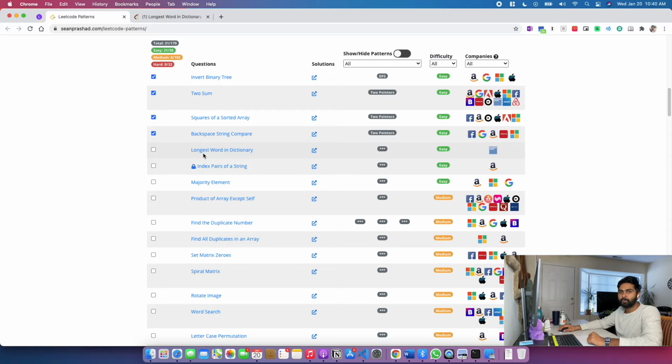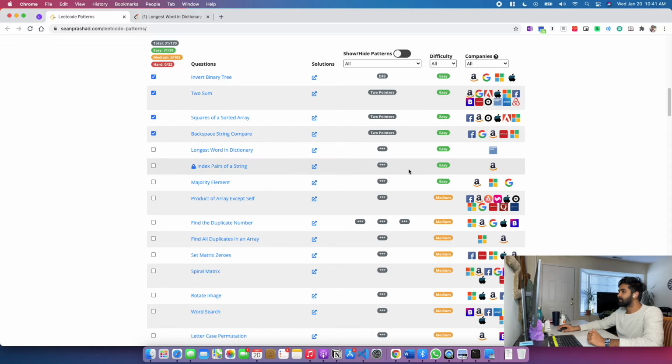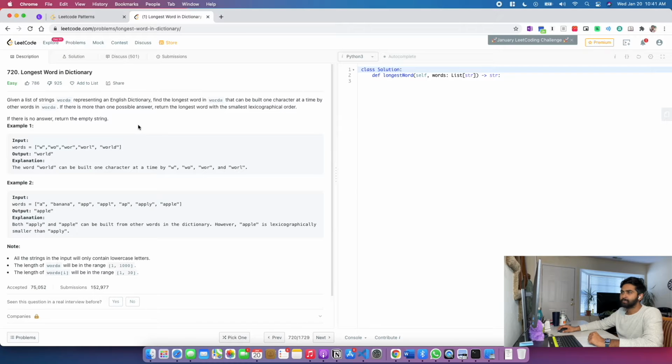Today the question that we're going to take a look at is longest word in dictionary. This is one of the few easy questions that are left and it was asked in Goldman Sachs. This is the description of the question.